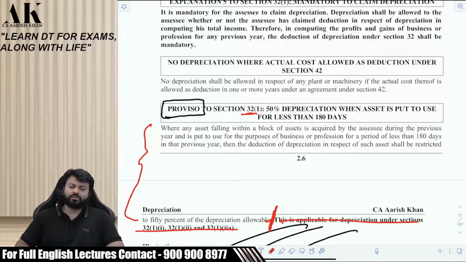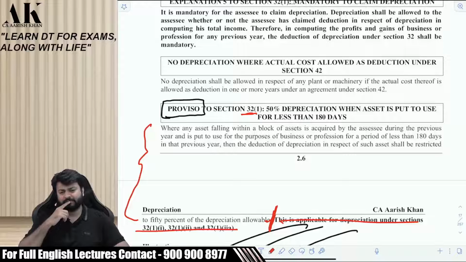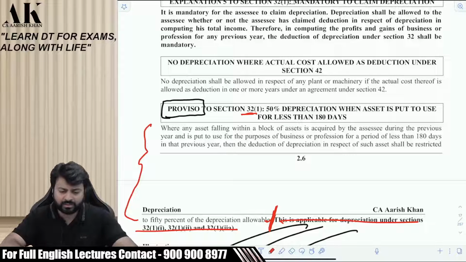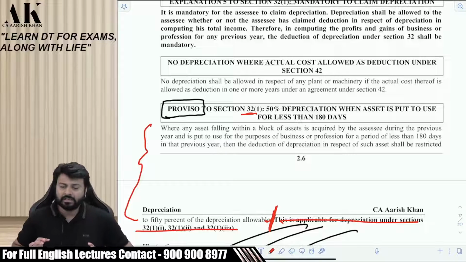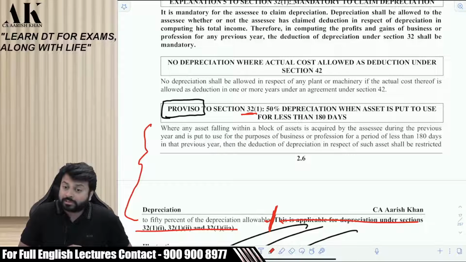Now, I have a few questions for you. First of all, what about if the asset is used exactly for 180 days? Depreciation will be full or half? You can read and answer. If it is exactly 180 days, then it is full depreciation, right? Now my job is to put you in some kind of trap. It is your duty that you do not fall into a trap.